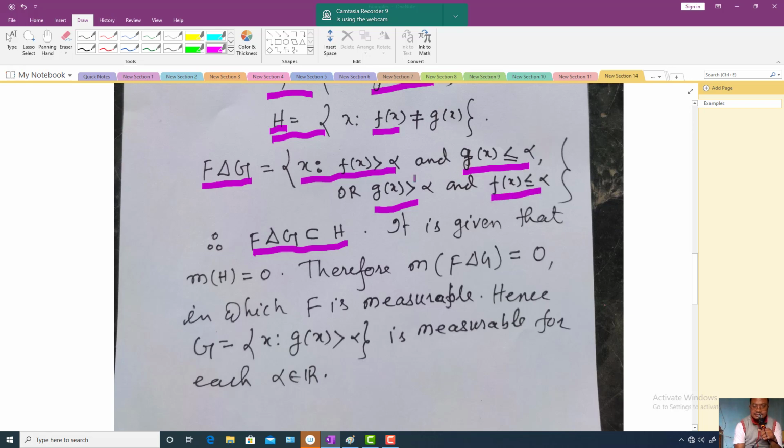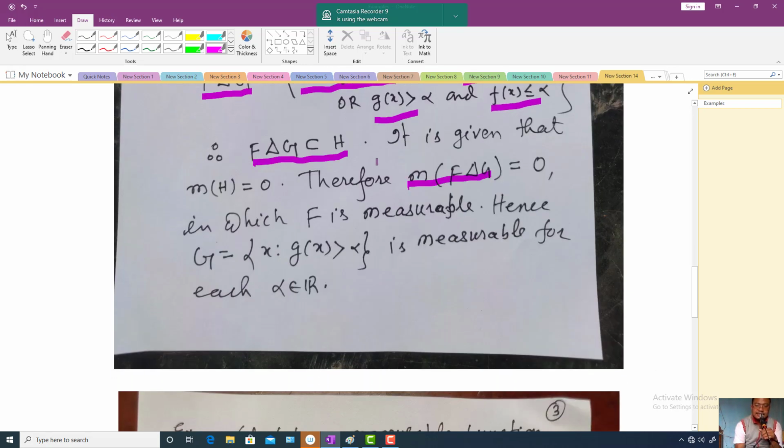So there is no chance that f of x is equal to g of x. Therefore for any point here f of x is not equal to g of x, therefore this is a subset of H. But the measure of H is equal to 0, therefore this being a subset of H, the measure of this set is also equal to 0. So what does it say then?